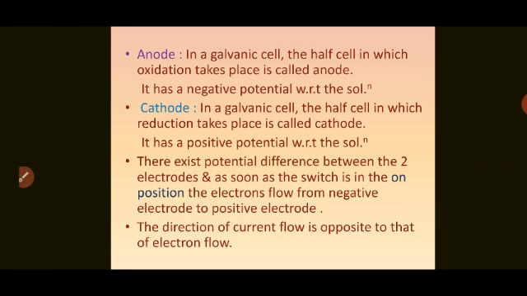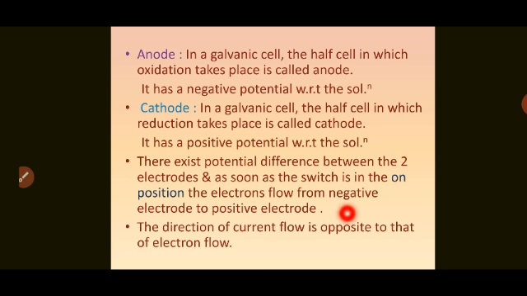It has a positive potential with respect to the solution. Means both the electrodes have different potential. One is negative, another one is positive. There exists potential difference between the two electrodes, and as soon as the switch is in the on position, the electrons flow from the negative electrode to the positive electrode.